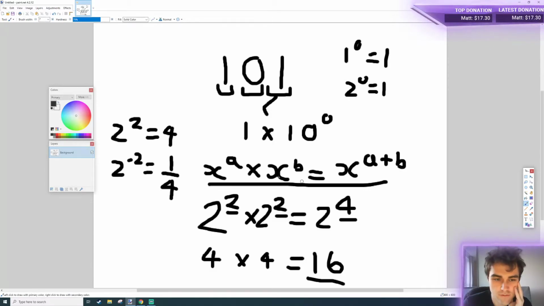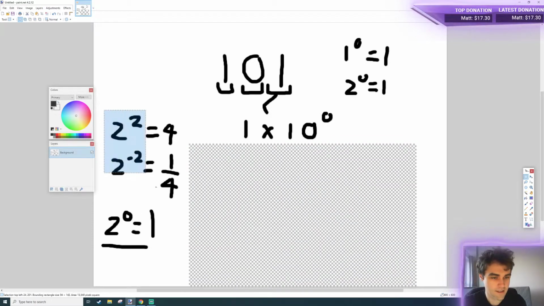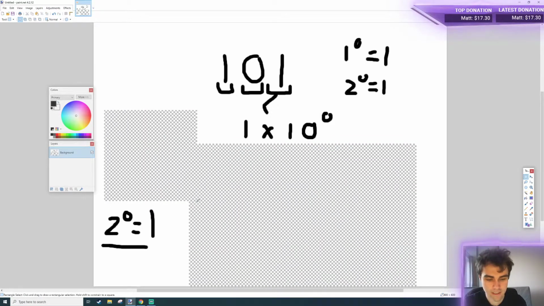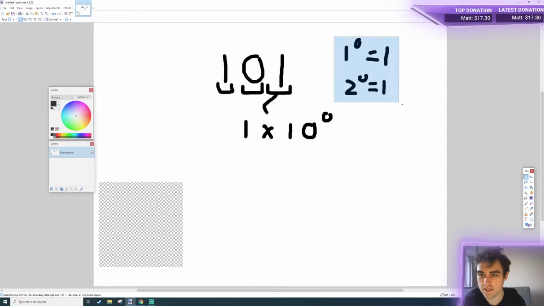So if we use this rule here, 2 to the 0 is equal to 4 times a quarter, which is 1. And that's going to be true no matter what those numbers are. So that's why something to the power of 0 is always 1. Maybe too much detail there. But for now, let's just take that fact. So anything to the power of 0 is going to be 1.